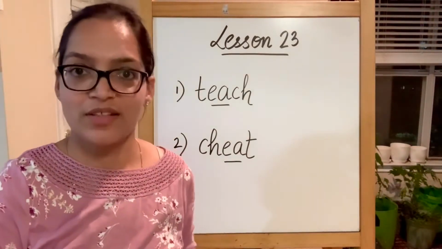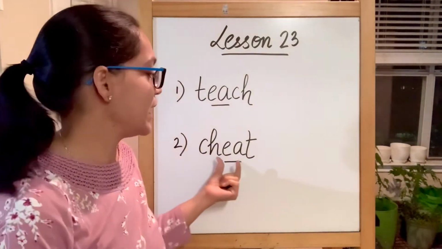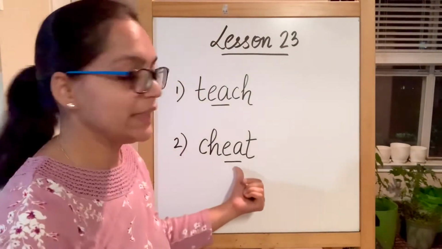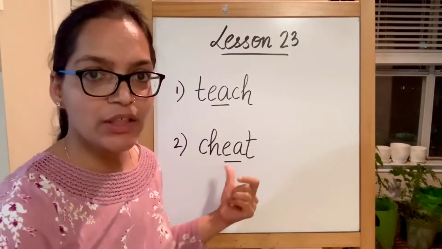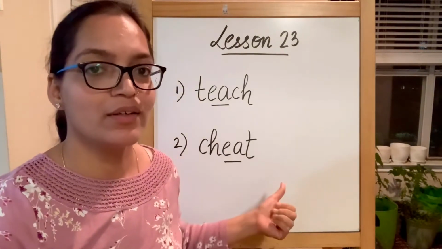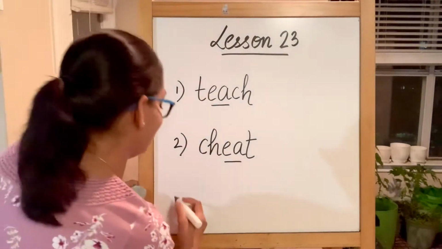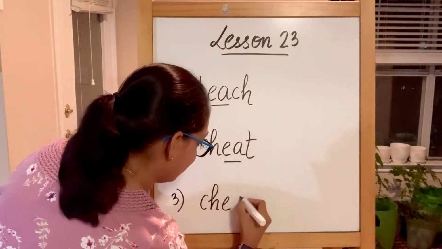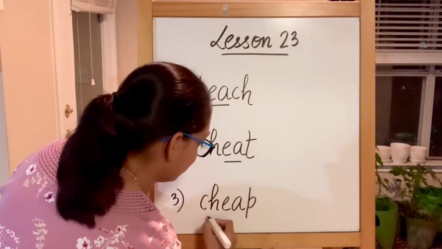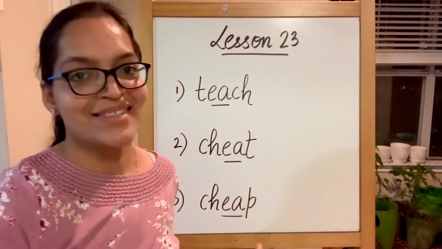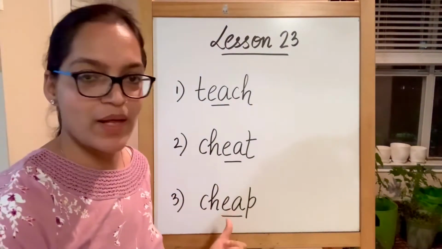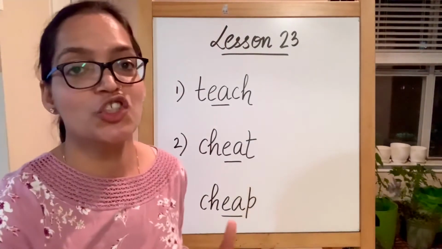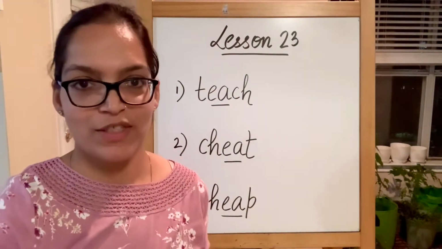Another word which has digraph and also has EA. So this is CH, makes a sound of ch. Ch, e becomes chi and ending with t becomes cheat. CH makes a sound of ch here as well. So ch, e becomes chi and ending with p becomes cheap. Something which is not expensive is cheap.